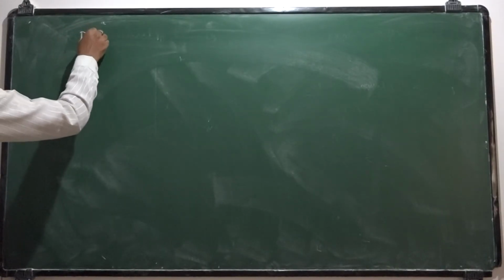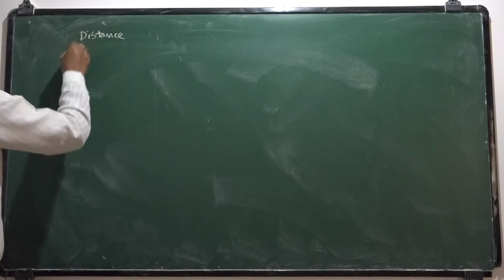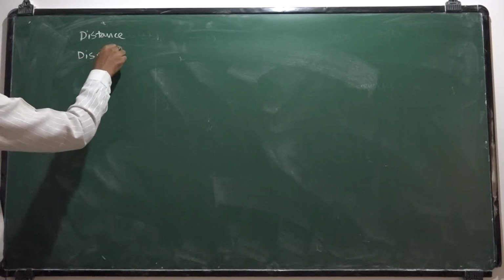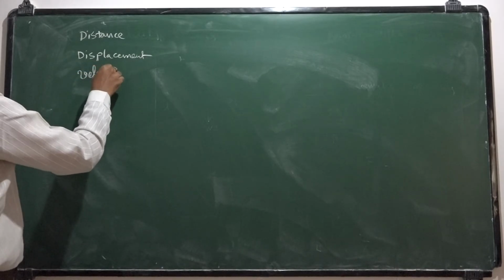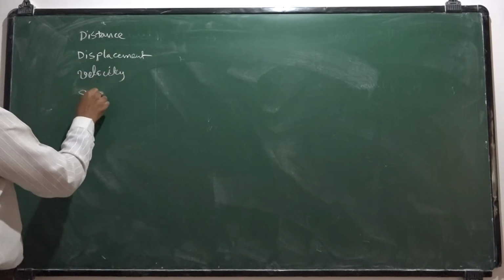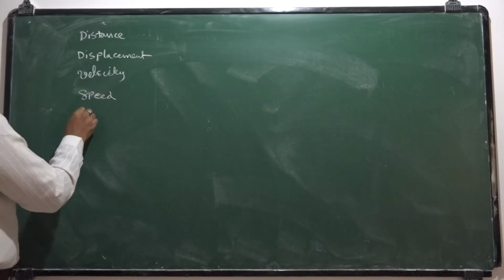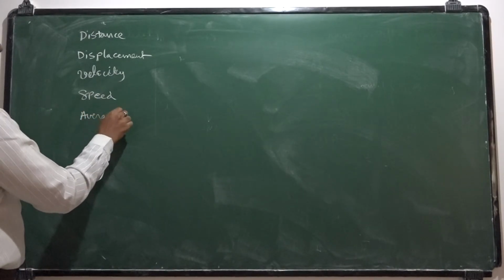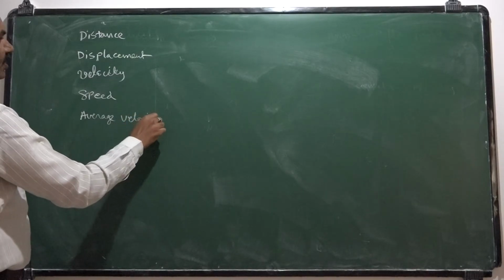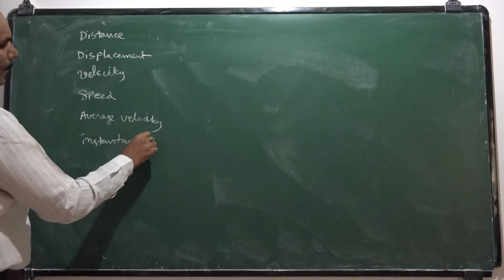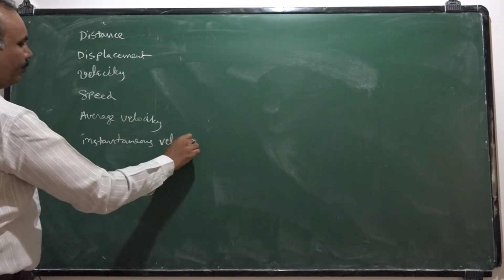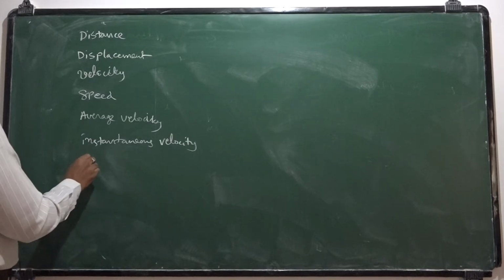In kinematics, we undergo various definitions. Let us see. The first one is the distance. The second one is displacement. The third one is velocity. Fourth one is speed. Next one is average velocity. Next one is instantaneous velocity. Next, acceleration.